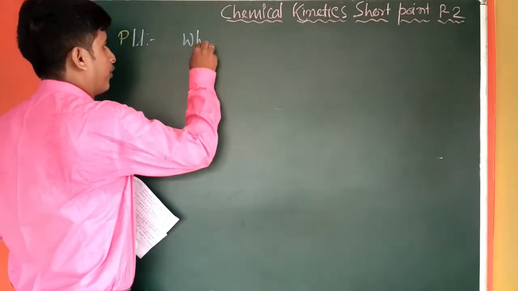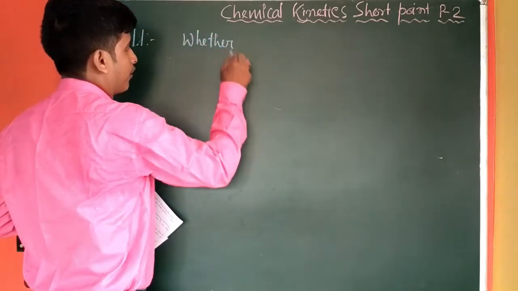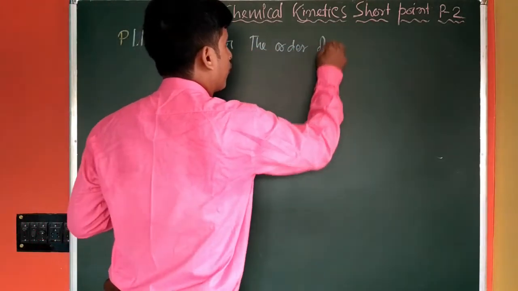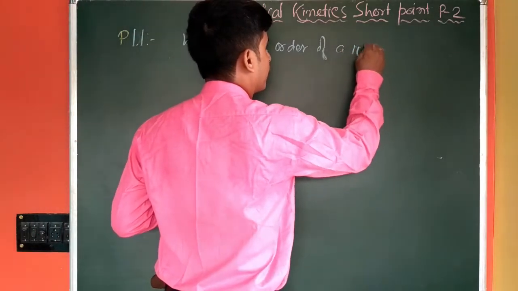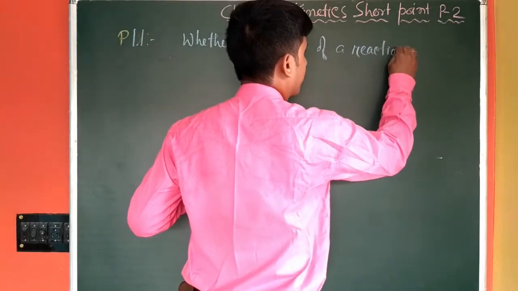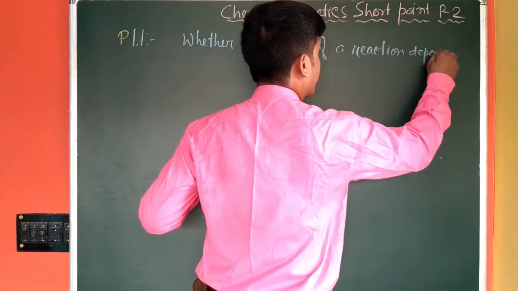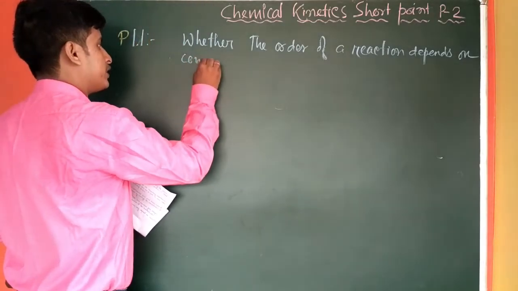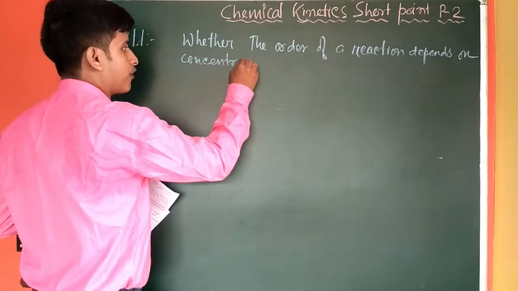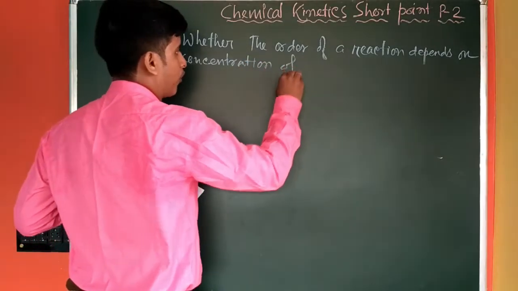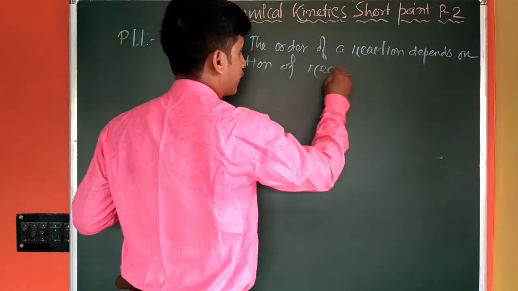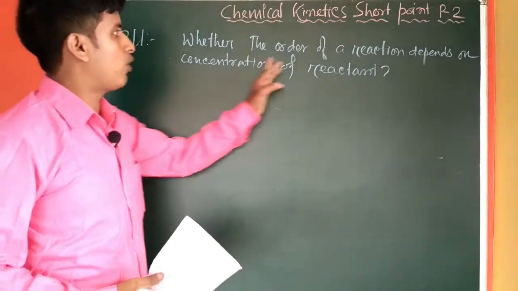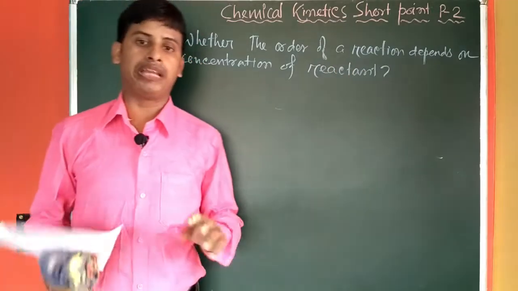The question is whether the order of a reaction depends on the concentration of reactant. So this is the question, whether the order of a reaction depends on concentration of reactant.